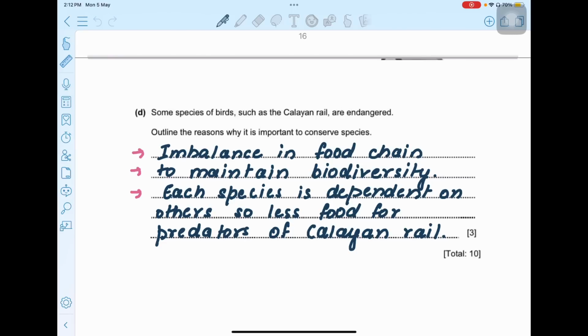So based on that only I have written my answer. It will cause imbalance in the food chain. If this species is becoming extinct, then there will be an imbalance in the food chain. To maintain biodiversity, each species is dependent on the others, so for predators of the Calayan rail. So these are the reasons why you need to conserve any specific species. These are the common points which you can write for other species also. This is for the Calayan rail, but it can be for other organisms also.